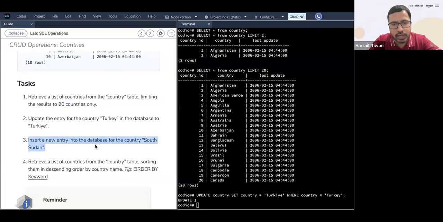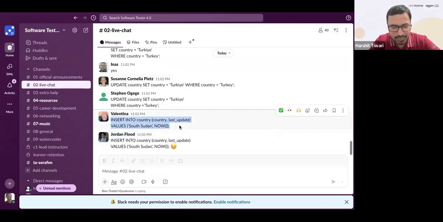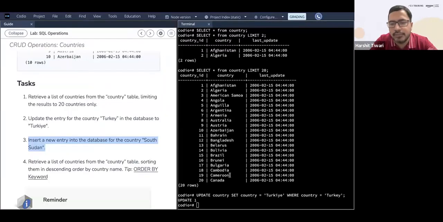Insert a new entry into the database for the country South Sudan. Now quickly give me the query for this. Jordan says: insert into country, last update, values South Sudan, now. Looks perfect. Bino says the same: insert into country, last update, values South Sudan, now. Absolutely perfect.